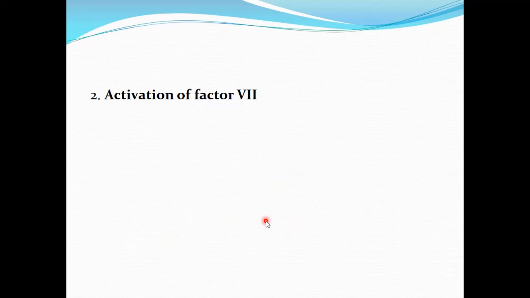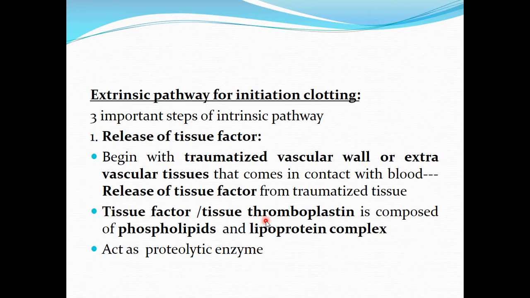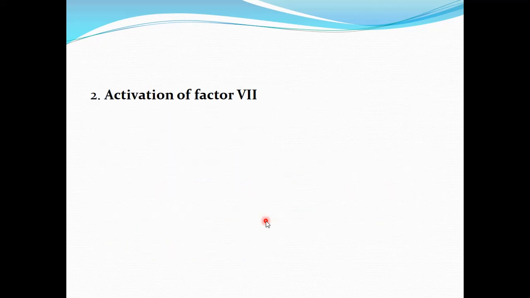of factor 7. Factor 7 is the clotting factor. The other name for factor 7 is stable factor. So when there is release of the tissue factor, which is also known as tissue thromboplastin, this will act as a proteolytic enzyme to cause activation of factor 7. When factor 7 is activated, it is indicated as 7A. We add a small a to the factor which indicates that it is being activated.